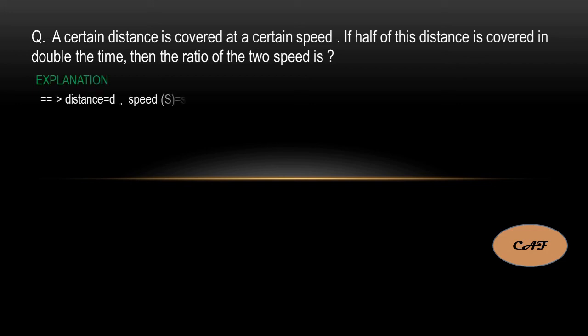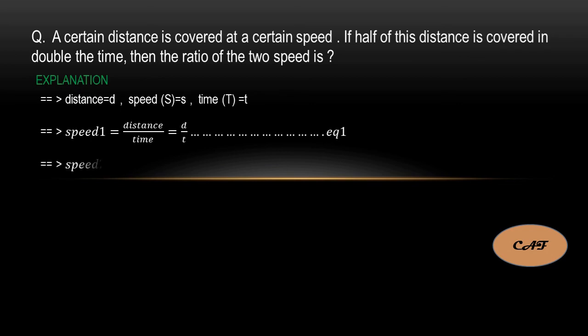Okay, let's see. For the distance d and speed, we don't have any values, so we have to solve by variables only. So distance d, speed is equal to s, and time is equal to t. So speed 1 I am taking like that: distance by time, so distance is d and time is t. So this is equation 1. And speed 2: in this case, half of the distance, so d by 2 will come, and the time is doubled, so 2 into t. So finally you will get d by 4t, that is equation 2.